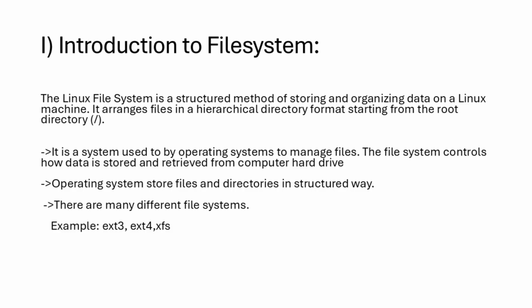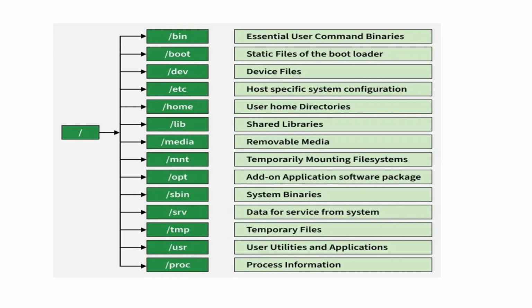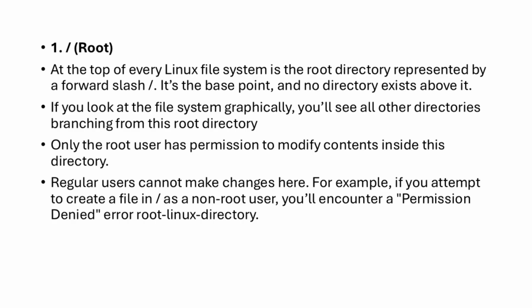Linux supports different file system types such as ext3, ext4 and XFS. Now I explain about Linux file system hierarchy standard. First one is the root directory. Root directory is the topmost directory in Linux. It is the starting point of the Linux file system. All other files and directories are located inside the root directory.